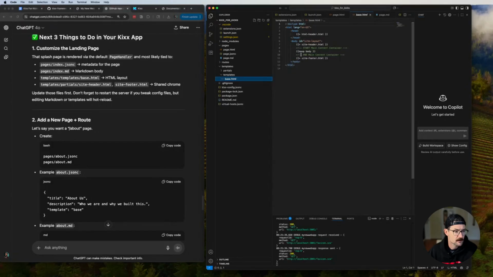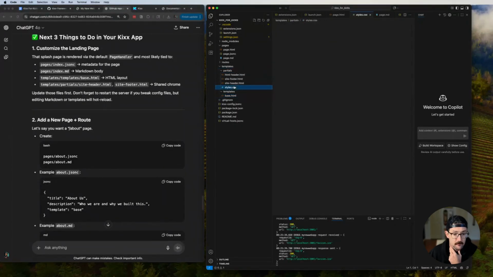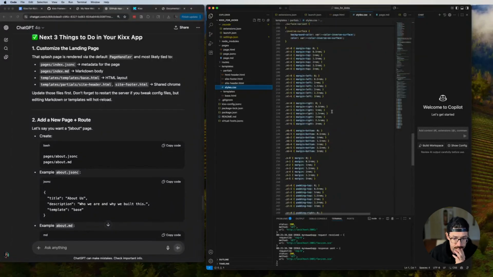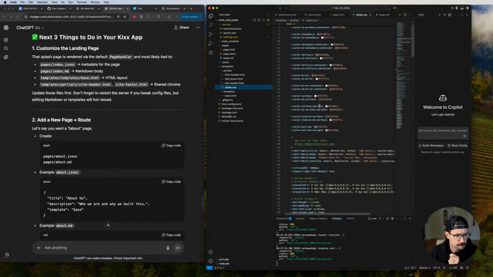That's cool. So headers at the top, footers at the bottom, and those are determined by, here we go. Header, footer, site header, HTML header. Oh, there's our CSS file. Cool. Super. Looks like a CSS file. Okay.